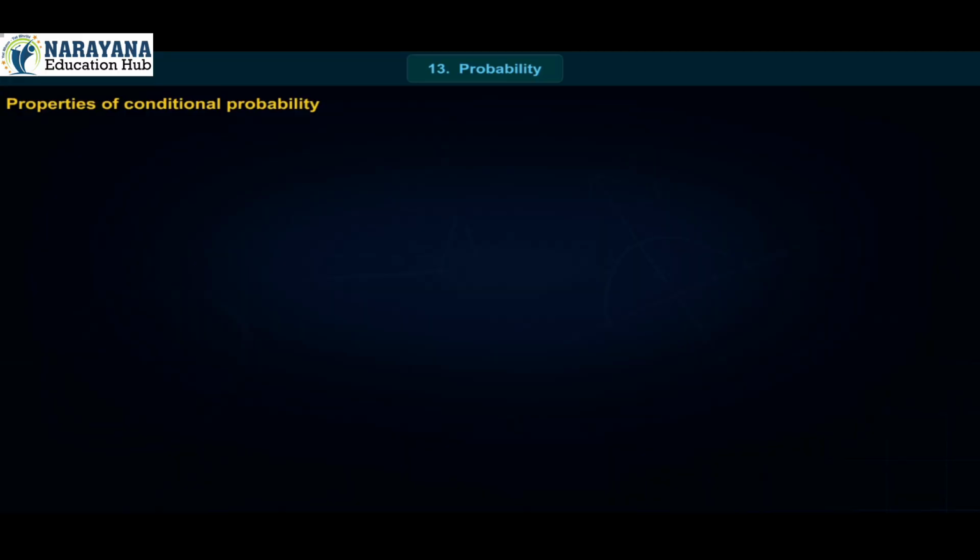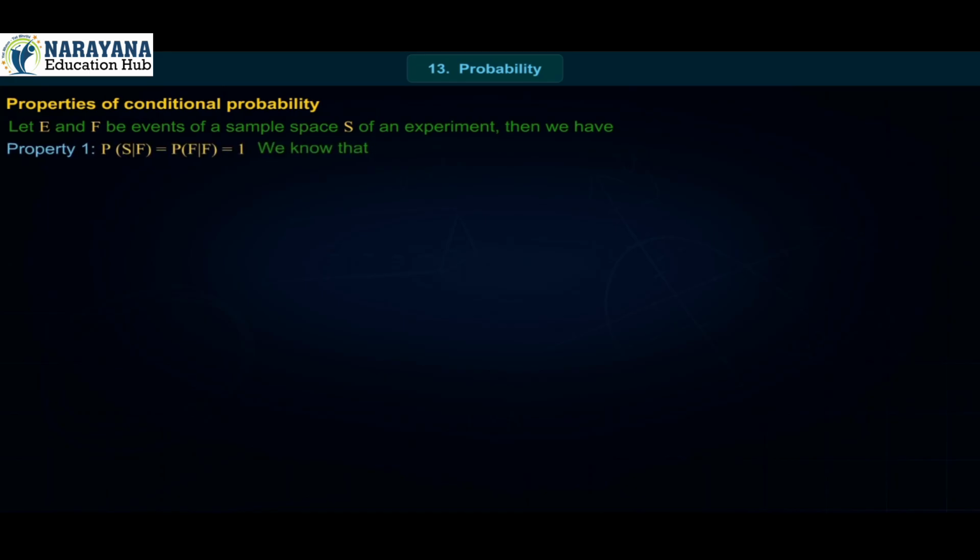Properties of conditional probability. Let E and F be events of a sample space S of an experiment, then we have property 1. P(S|F) = P(F|F) = 1.